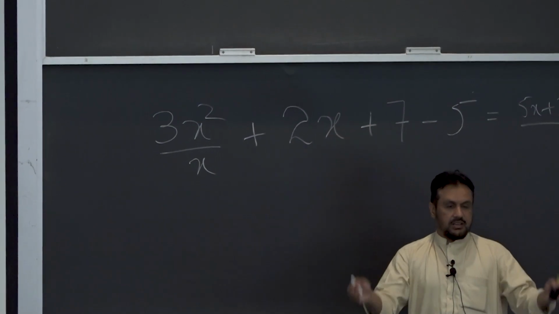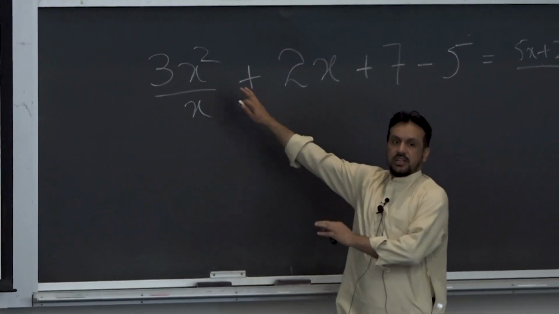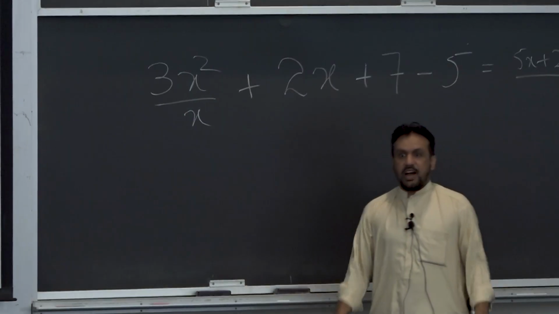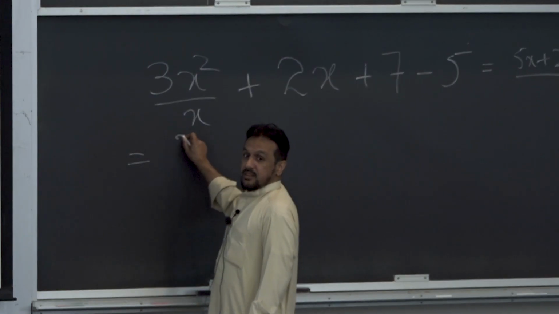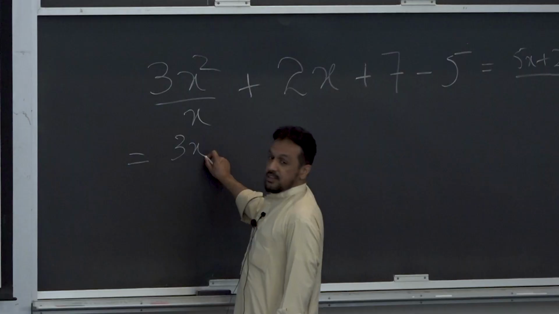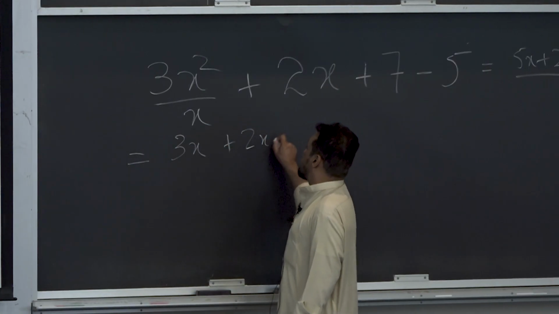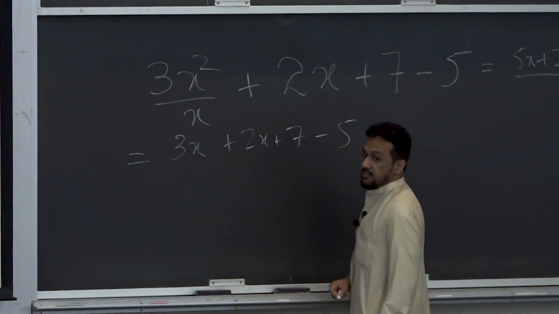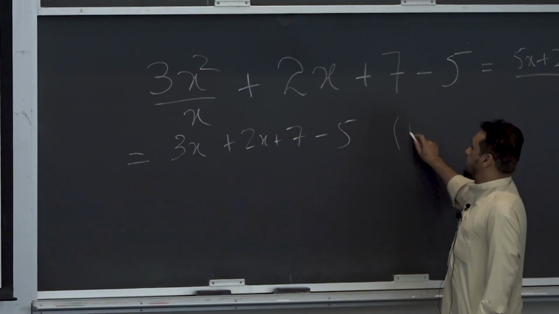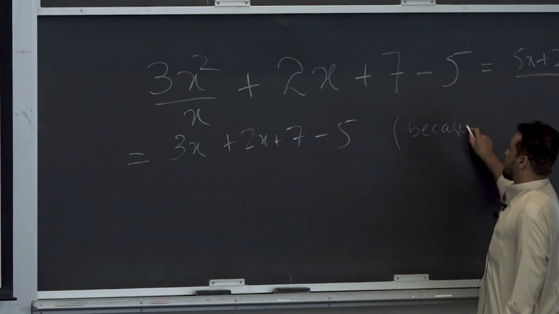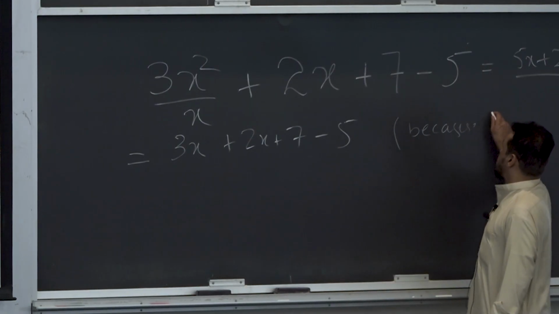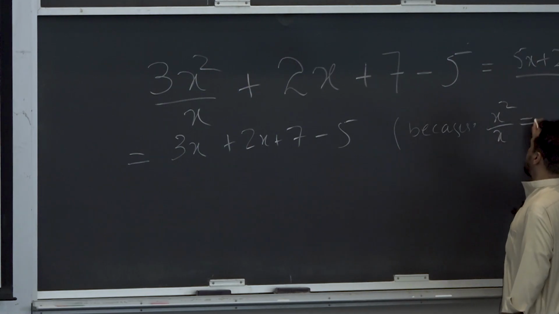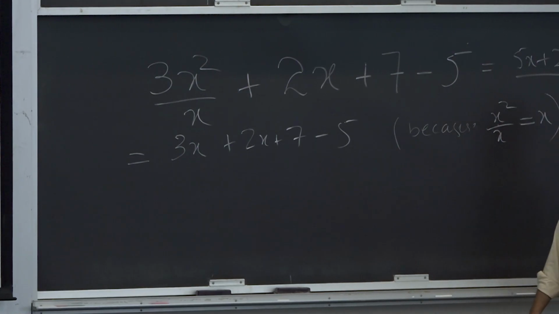You must have seen in kindergarten this equivalence of logical expression, right. Simplify this logical expression. I would say, okay, this is equal to 3x plus 2x plus 7 minus 5. Then I will also write, because the first expression is because x squared divided by x is equal to x. So, I just replaced this x squared divided by x with x, right.